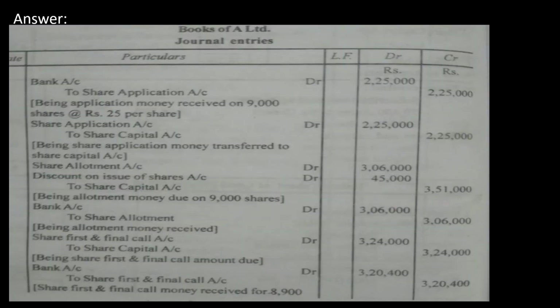Bank to share application 2,25,000. Then share application to share capital 2,25,000. Then share allotment and share discount to share capital, that is 3,06,000, 45,000 and 3,51,000.